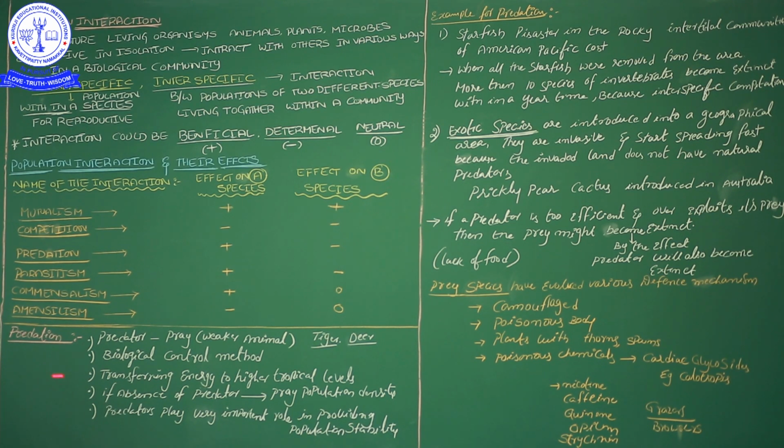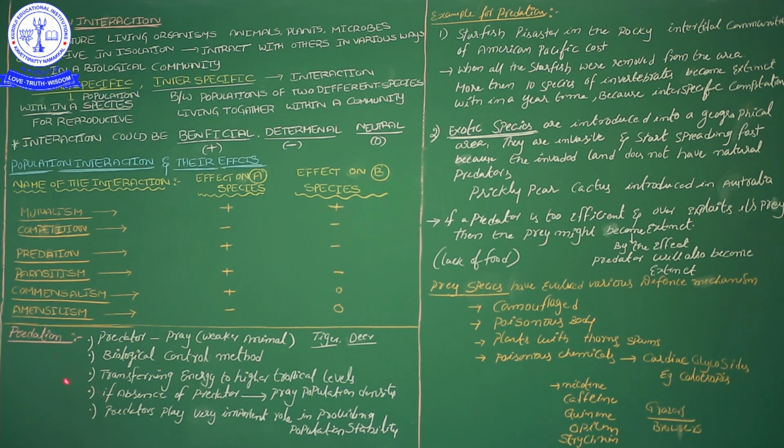Here, predation is an interaction between the predator and the prey. In this interaction, the prey is the weaker animal and the predator is the stronger animal, so the weaker prey will lose its life. But we should understand that predation is one of the significant interactions in the ecosystem. As humans, we may think of it with a sense of sin.